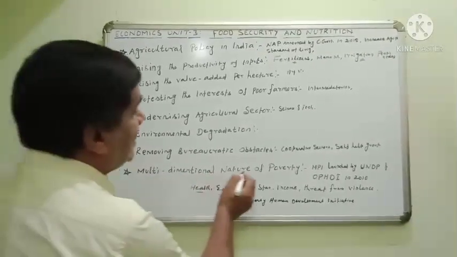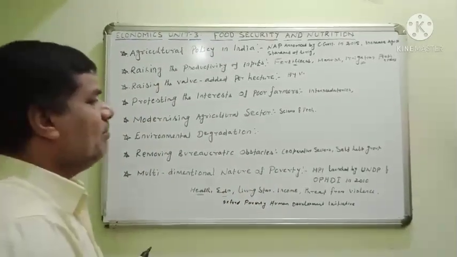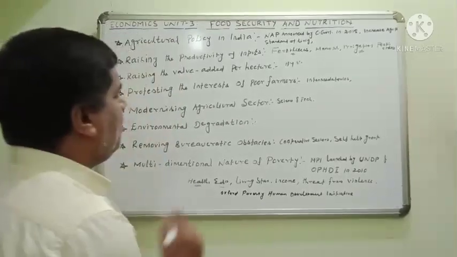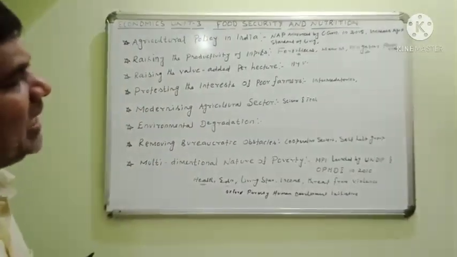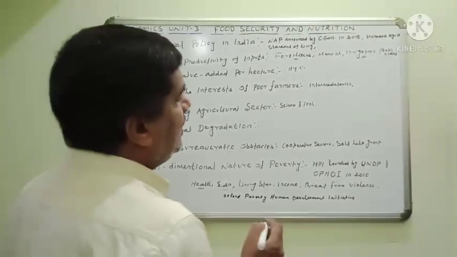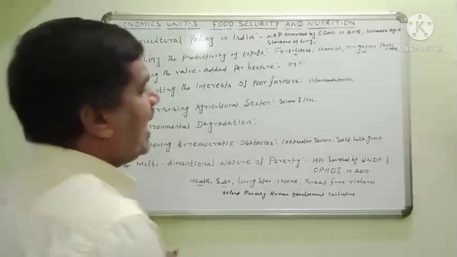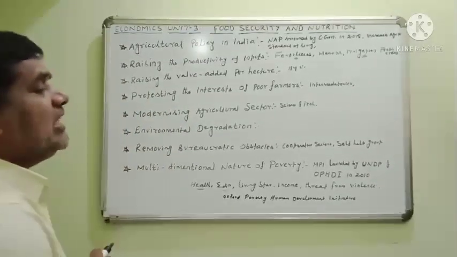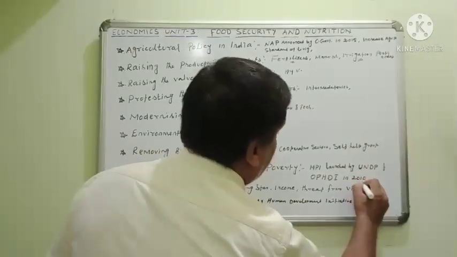Next, multi-dimensional nature of poverty. In India, the multi-dimensional nature of poverty is very, very important. Many people are living below the poverty line. This was launched by the United Nations Development Program and the Oxford Poverty and Human Development Initiative in 2010.